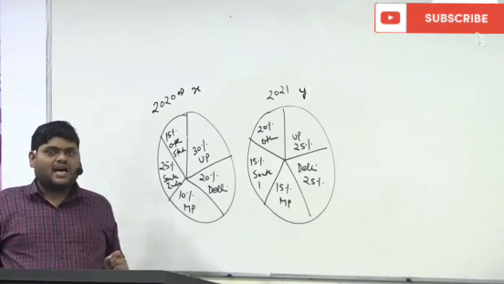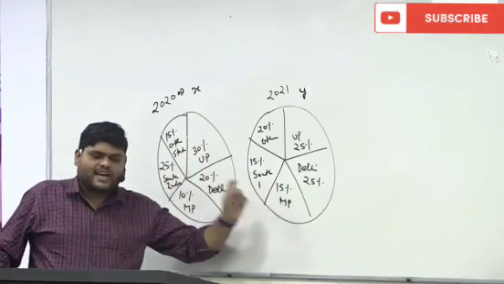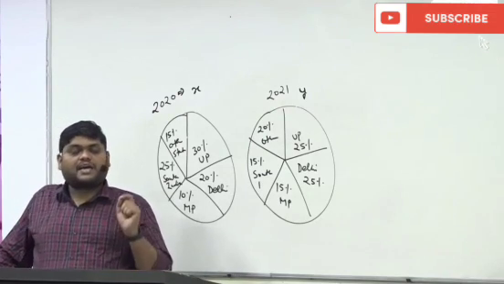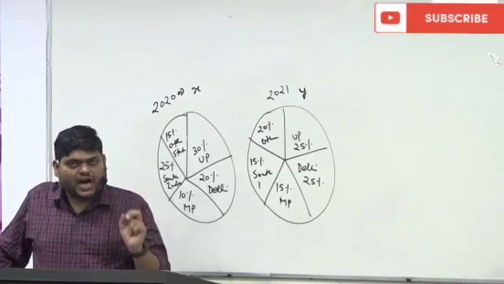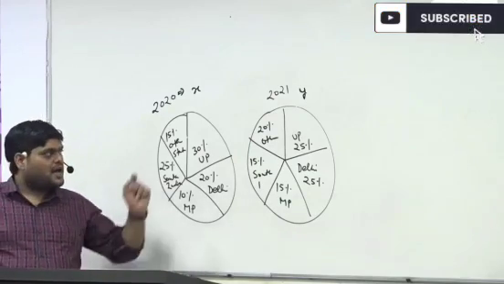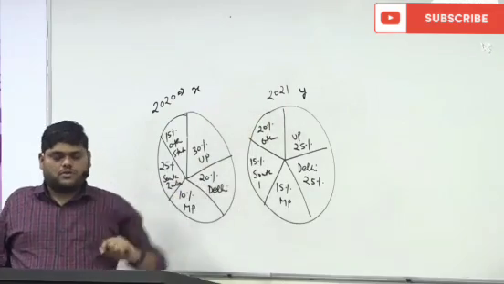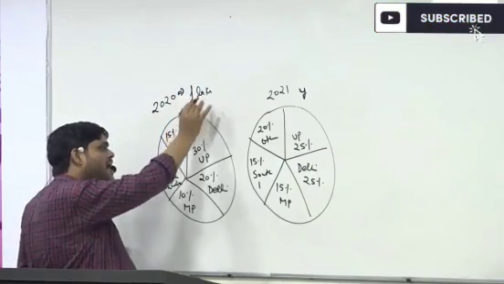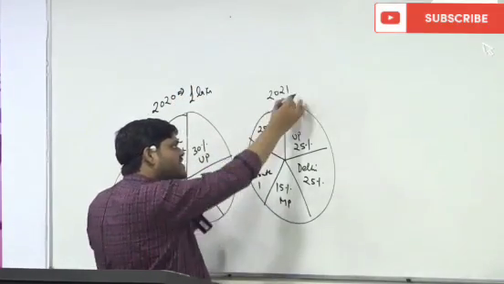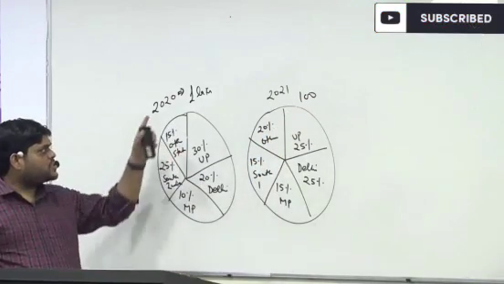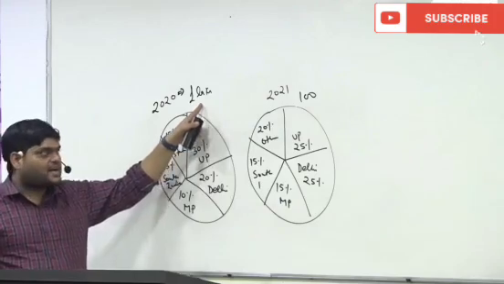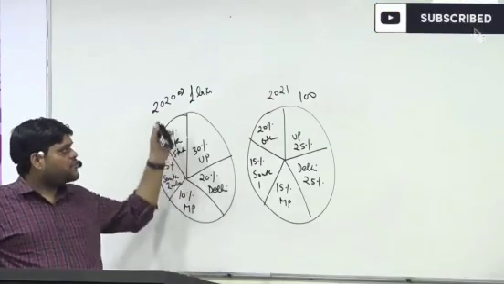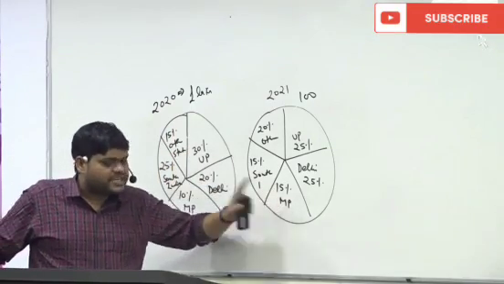And what is the reason? The reason is we don't know the base value. Devashish, Neha, the answer will be can't be determined. And why are we not able to find out the answer? Because we don't have the base value. I told you, suppose this becomes 1 lakh and this becomes, suppose, only 100. Suppose in 2020 the total number of students was 1 lakh and in 2021 the total number of students was 100. So you will find that in none of the states does the total number of students increase.